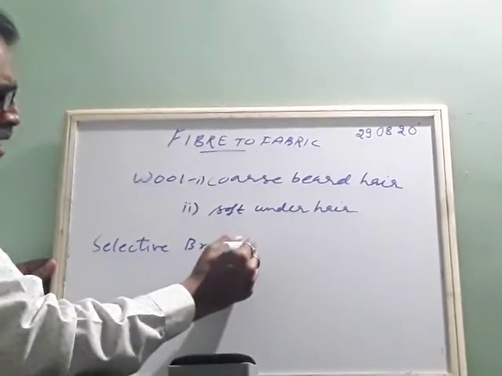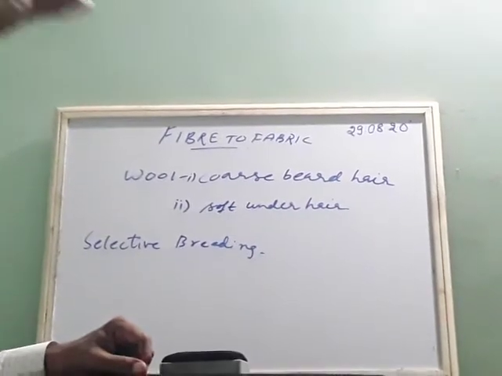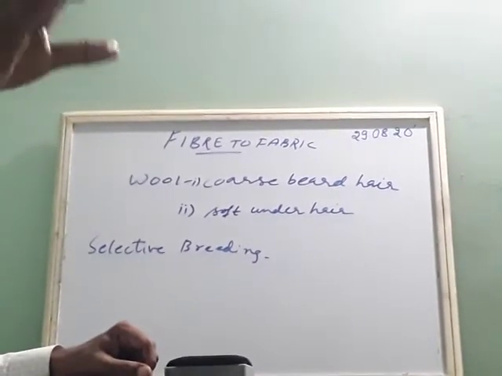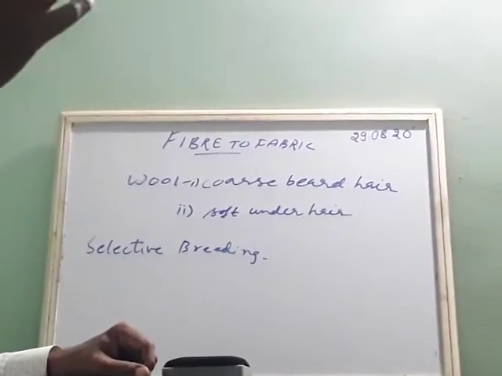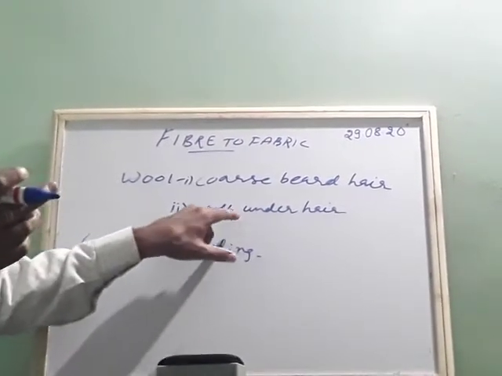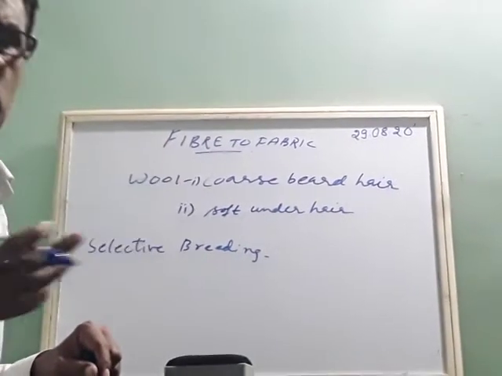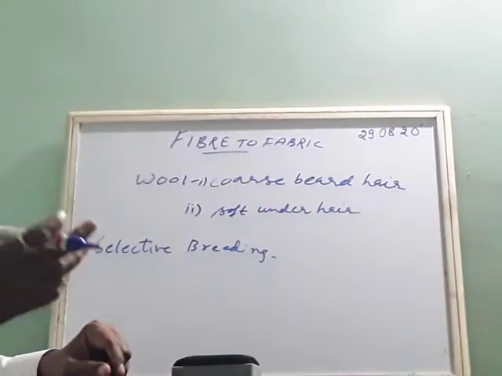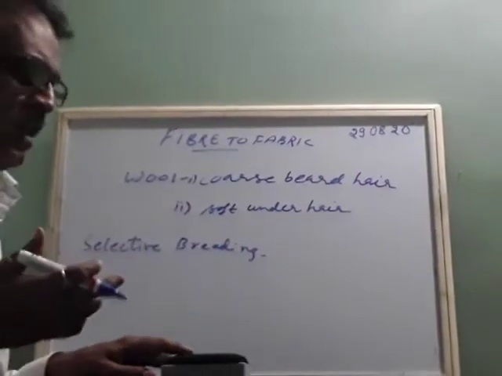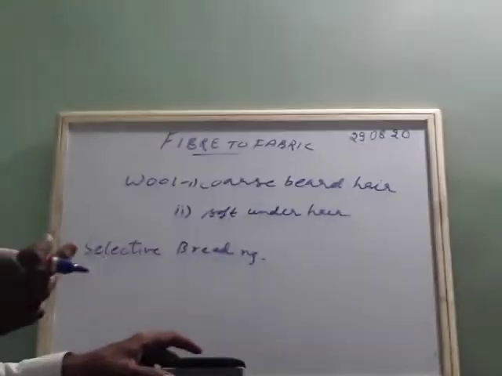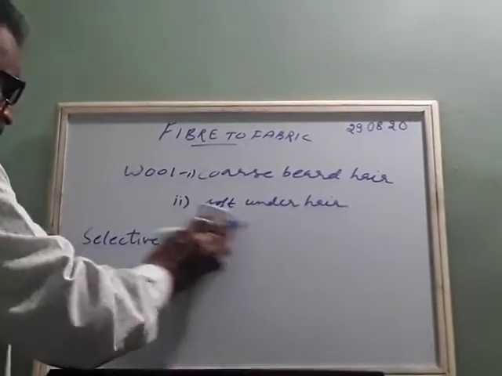Here it is a process where the parent is having a special character which allows another sheep to give birth to one which is having a soft underlayer, from where you are able to get a large quantity of wool. So such selective breeding is done, and from those sheep only we will get the wool. Okay, so these are the important points.